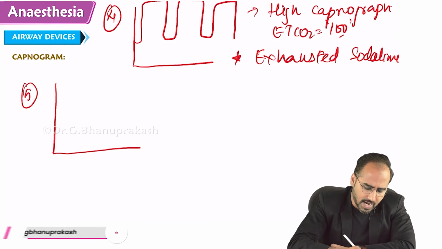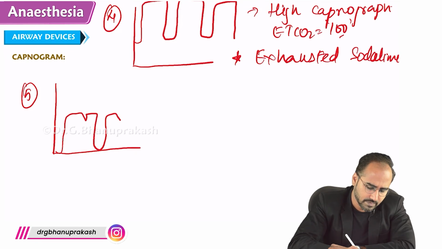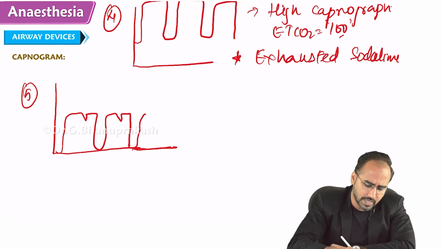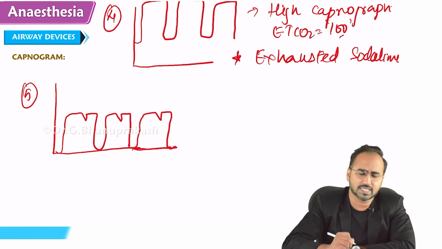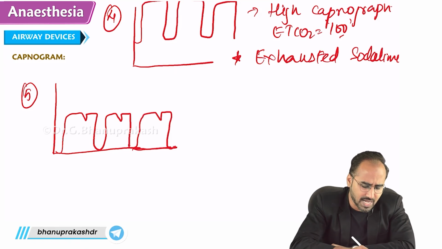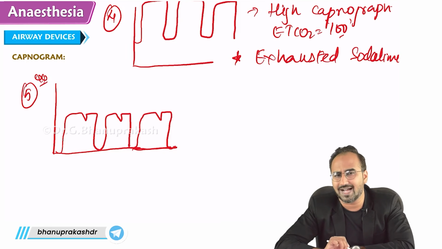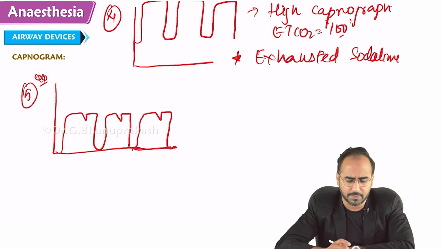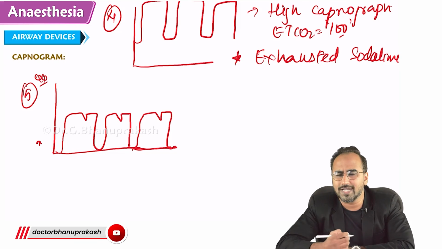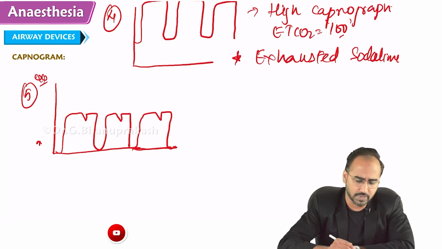The last capnograph that we need to know is, just look over here, guys. After intubation or during surgery, if you get this kind of capnograph. Actually, this was asked recently, guys. The picture of this capnograph was given, and it was asked that during surgery, you look at the capnograph and you see this capnograph. What is the next best management? That was the question. We'll come to the question later. First, we need to discuss what is happening in this capnograph.